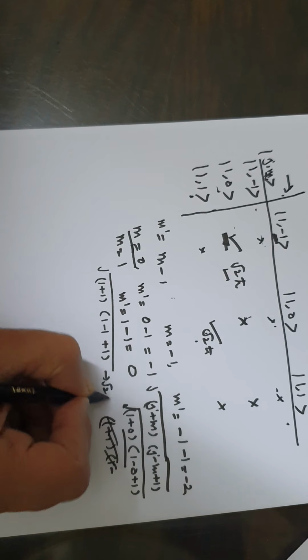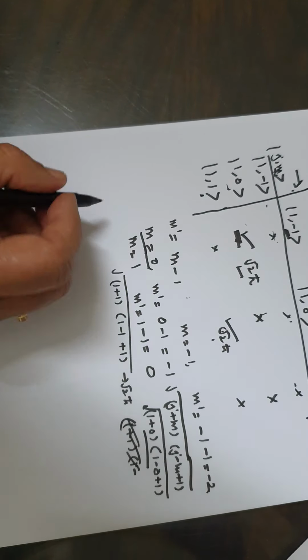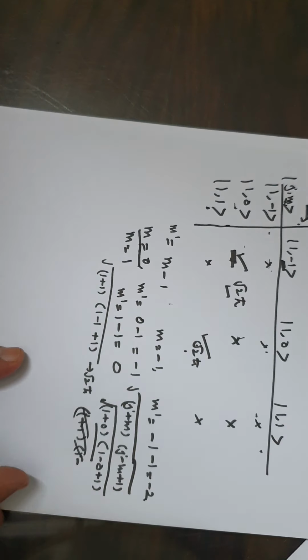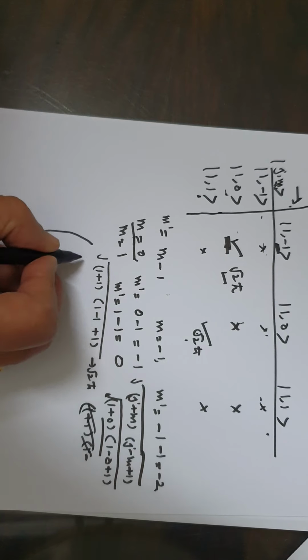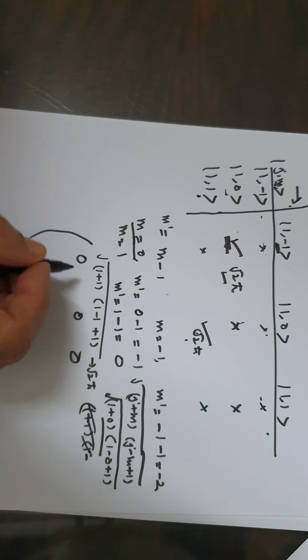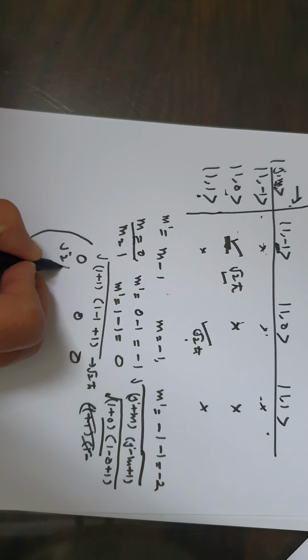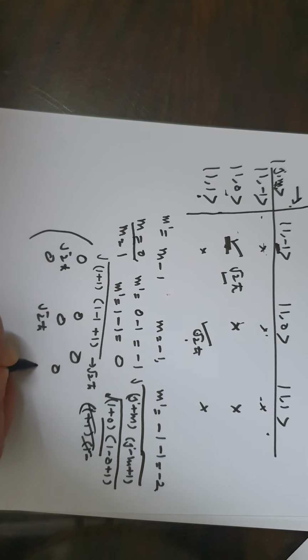Once again under root 2 h bar. So the matrix comes out to be, matrix will be 0, 0, 0, under root 2 h bar, 0, 0, 0, under root 2 h bar and 0.